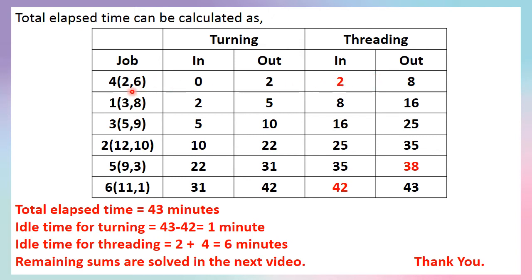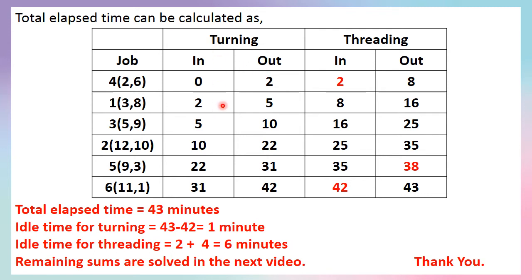Then 6 is the time. 6 minutes is the time required for threading job 4 on the threading machine. So 2 plus 6, 8. So in the 8th minute, 6 minutes being required, 2 plus 6 is 8. So in the 8th minute it will complete this job.